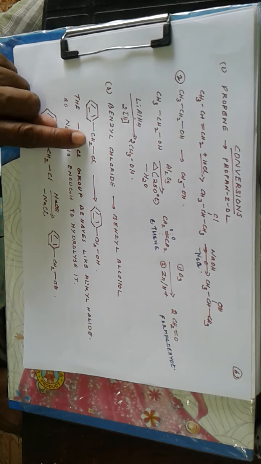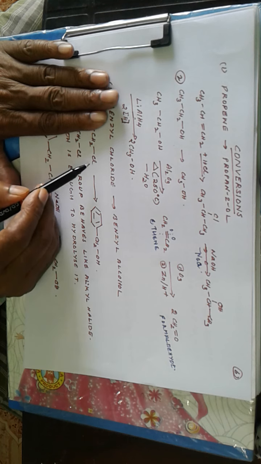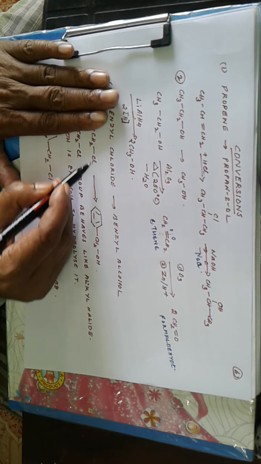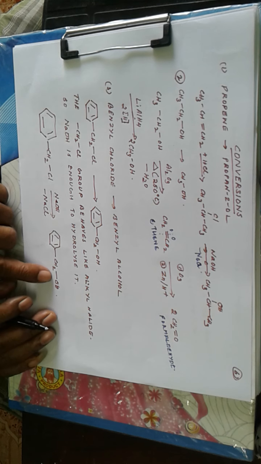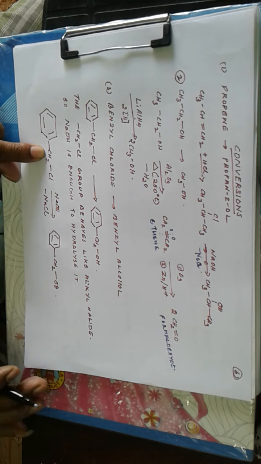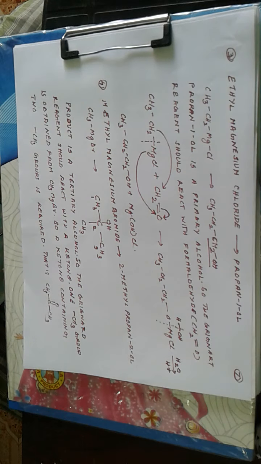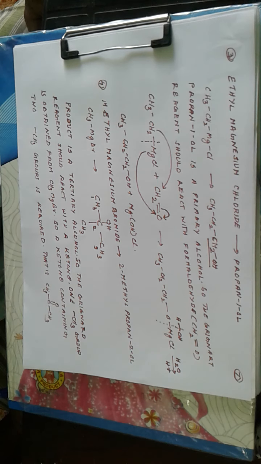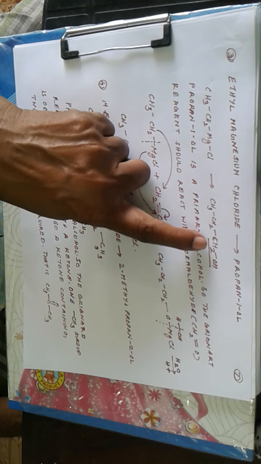See, benzyl chloride is this one, and you neglect this benzene ring. This is something similar to an alkyl halide, so it can undergo easy reaction with NaOH, and NaCl is removed and CH2OH is formed. So this part is acting like an alkyl halide, so you get benzyl alcohol. Now ethyl magnesium chloride to propan-1-ol, CH3CH2MgCl to CH3CH2CH2OH.